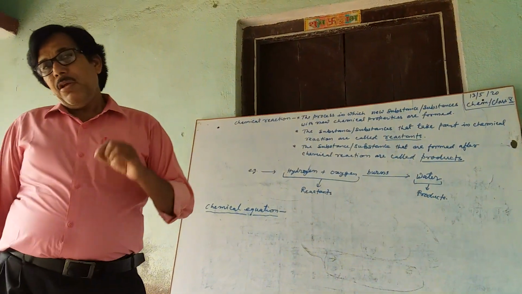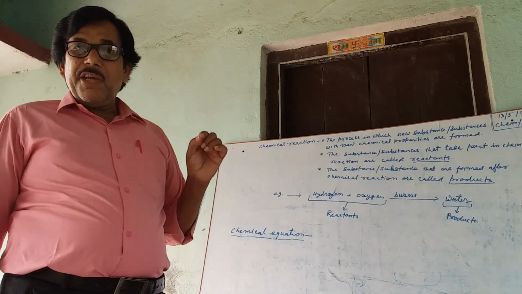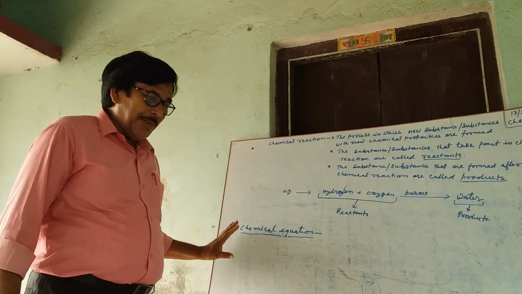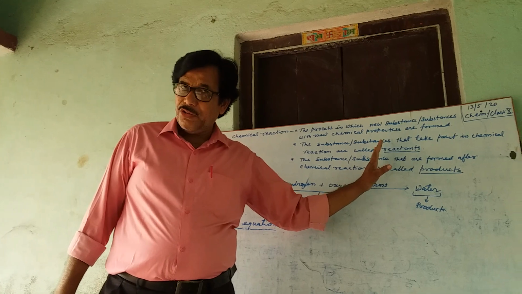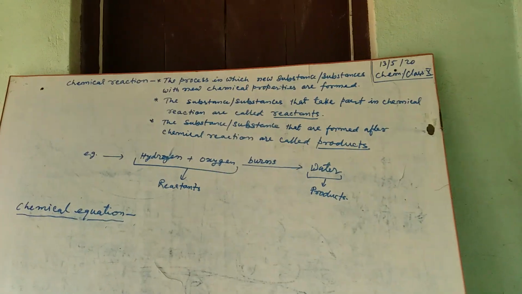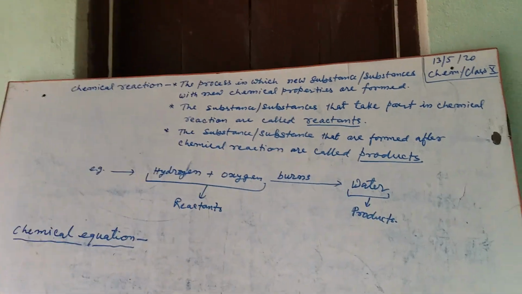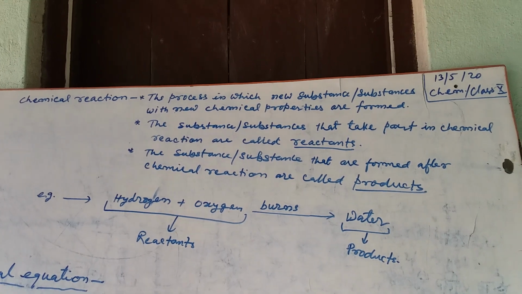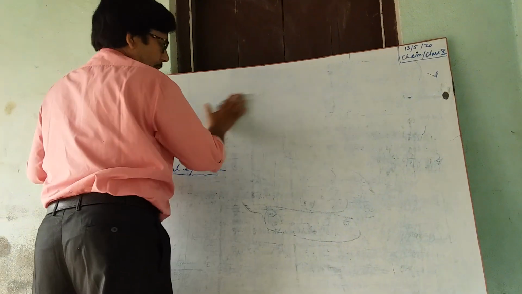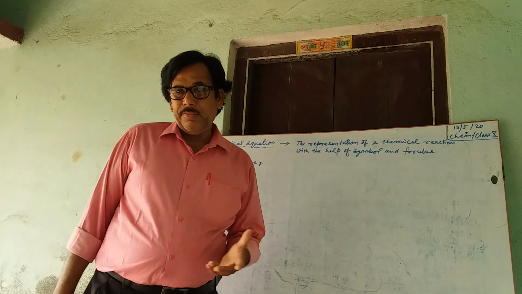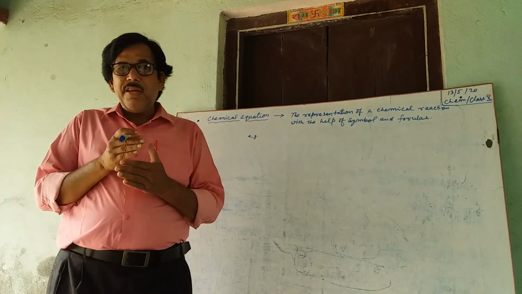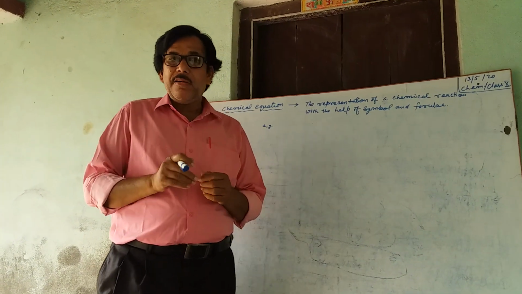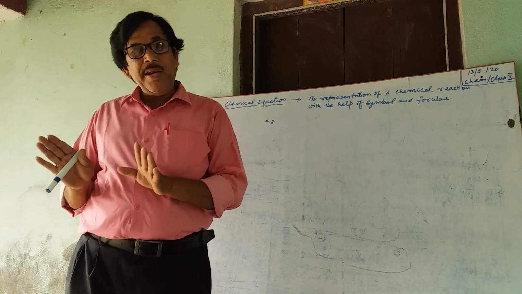Now we will see chemical equation. But before going to chemical equation, to provide a space, I am going to erase it. Chemical equation is the way of expressing a chemical reaction with the help of symbols and formulas.